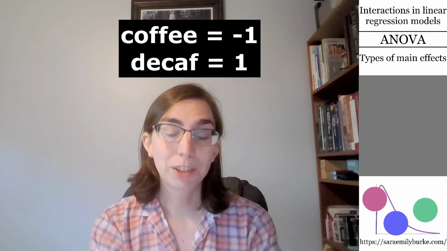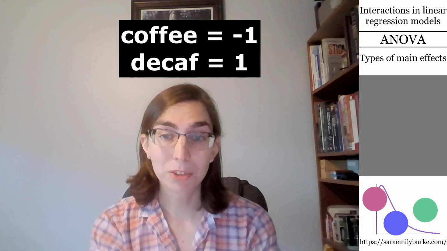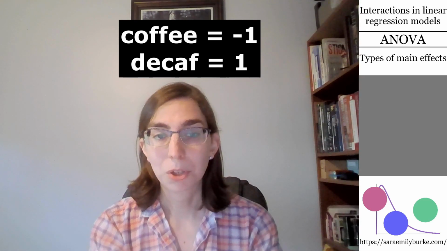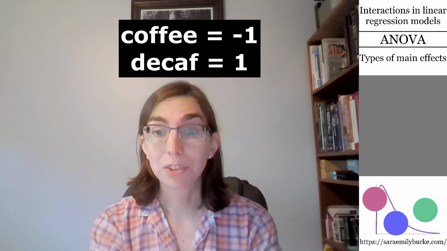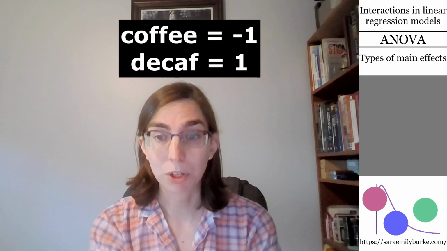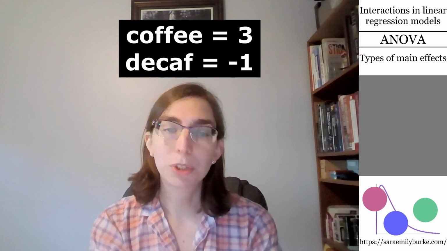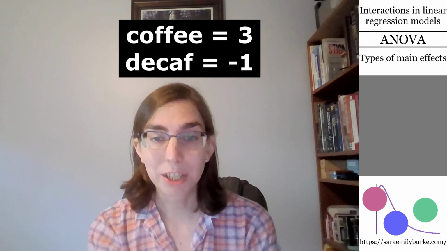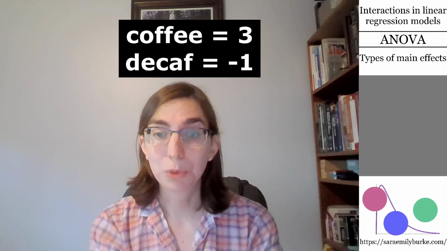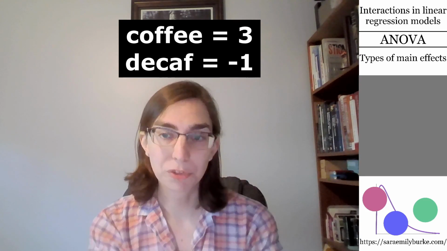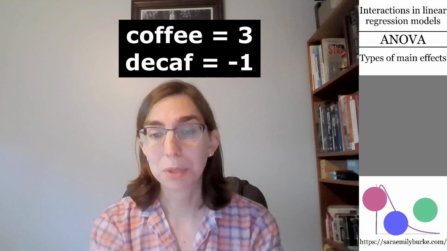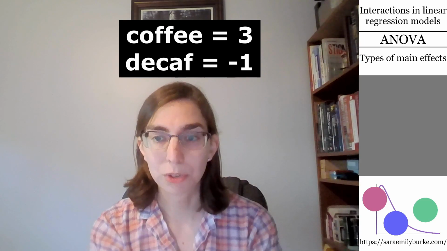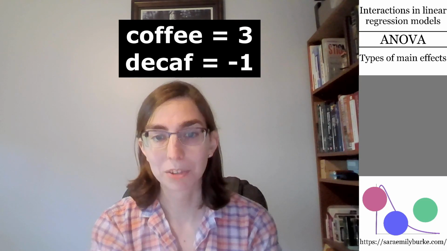The same strategy allows us to use reference points that fall between the categories. For example, if you encoded coffee as -1 and decaf as +1, the reference point would be right in the middle, right between them, because 0 falls right between -1 and 1. If you encoded coffee as +3 and decaf as -1, then the reference point would be 1/4 of the way from decaf toward coffee. It would be closer to decaf than coffee because 0 is closer to -1 than it is to +3.